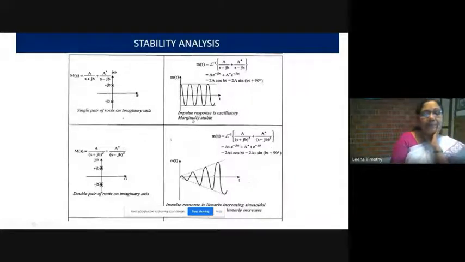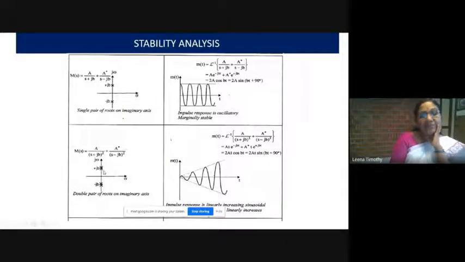Now suppose there are double roots on the imaginary axis. A double pair of roots on the imaginary axis. In that case, if there are multiple roots at the imaginary axis, then the amplitude is increased and the system is unstable.